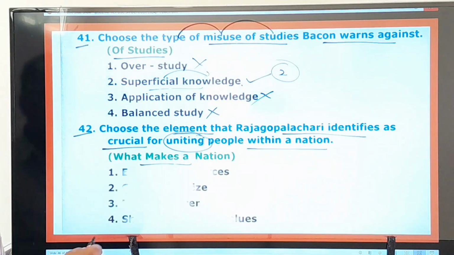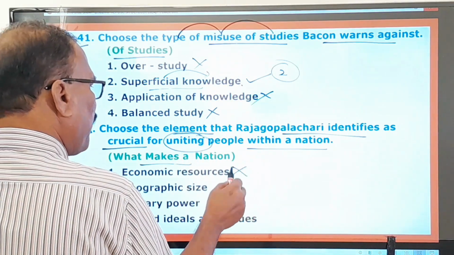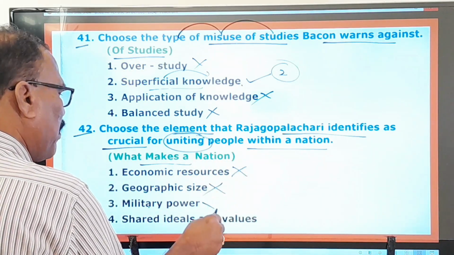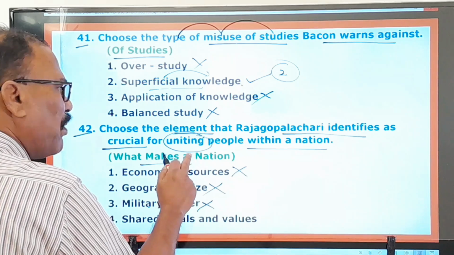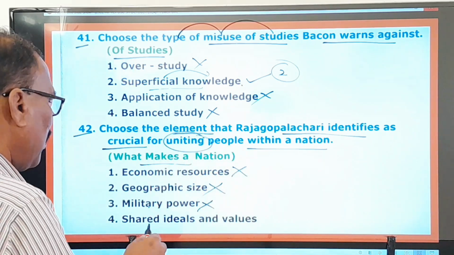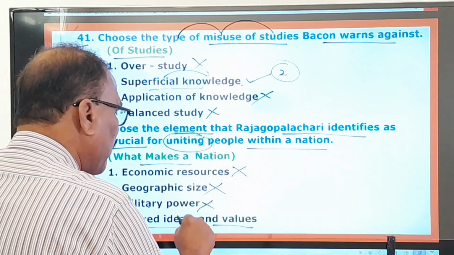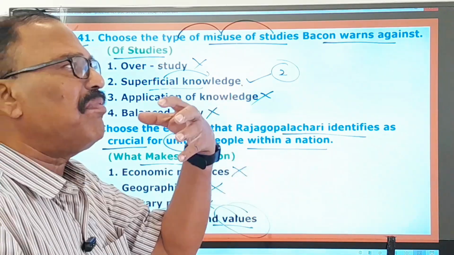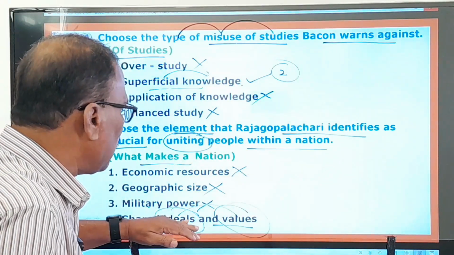Let us see that. Here, economic resources, no. They don't unite the people within a nation. Geographic size, no. Military power, no. They don't unite the people within a nation. But what? Their shared ideals and values can only unite the people. Okay, in a vast country, different people will have different ideals and values.